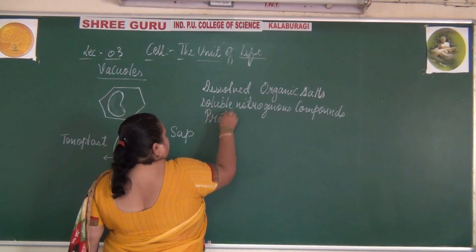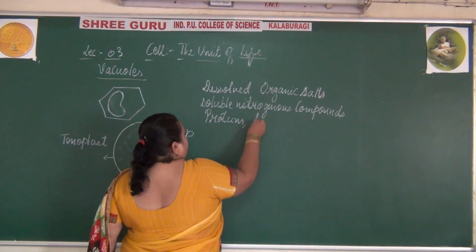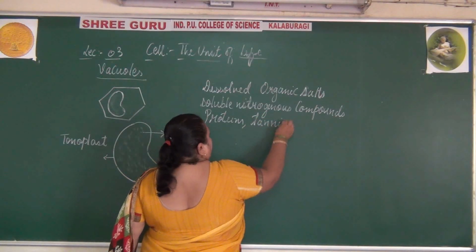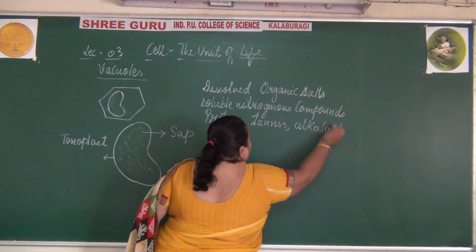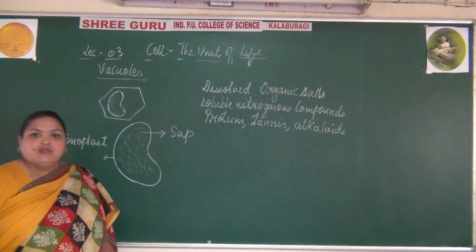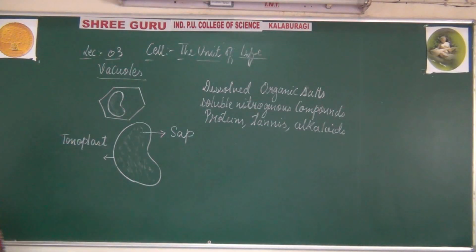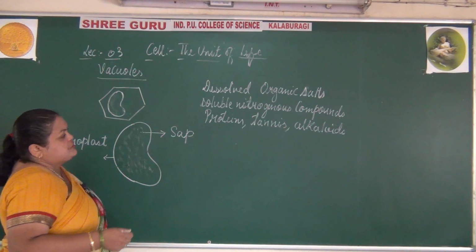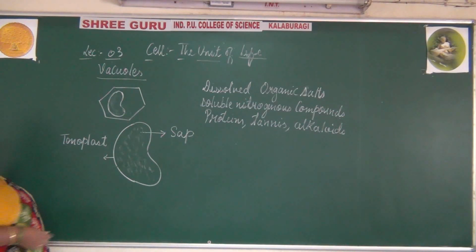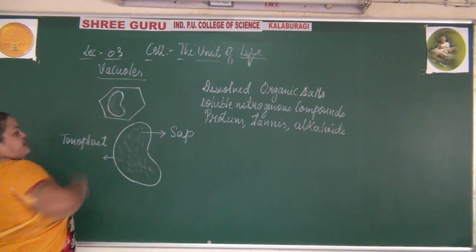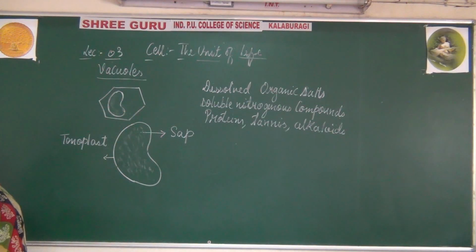The sap is composed of dissolved organic salts, organic acids, soluble carbohydrates, soluble nitrogenous compounds, the proteins, tannins and alcohols. Here it is said to be more concentrated than that of the cells.